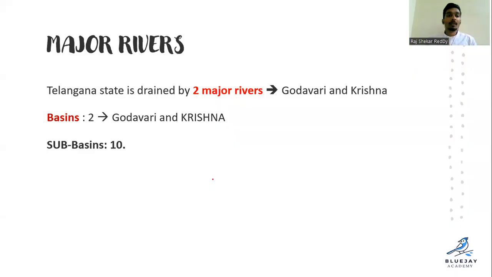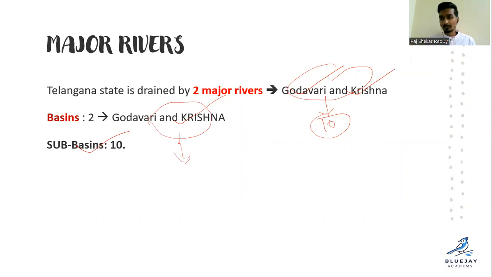First one, major rivers, already we discussed. These are Godavari and Krishna, right? So these are the two basins, and for these two we have 10 sub-basins. That is nothing but what is given here, right? The sub-basins, simply similar to the tributaries of these two, are around 10.